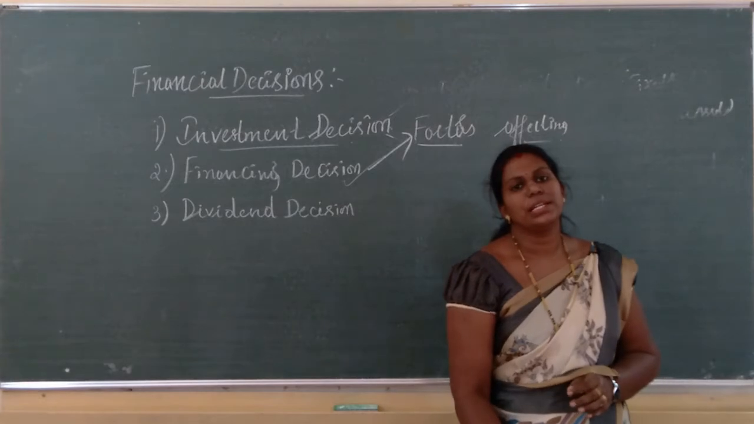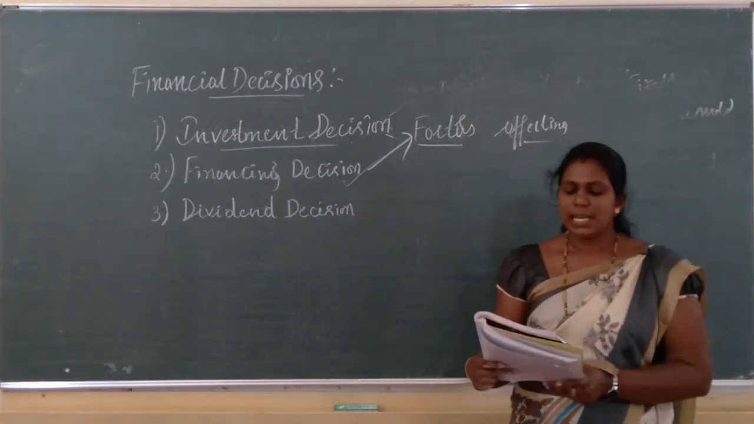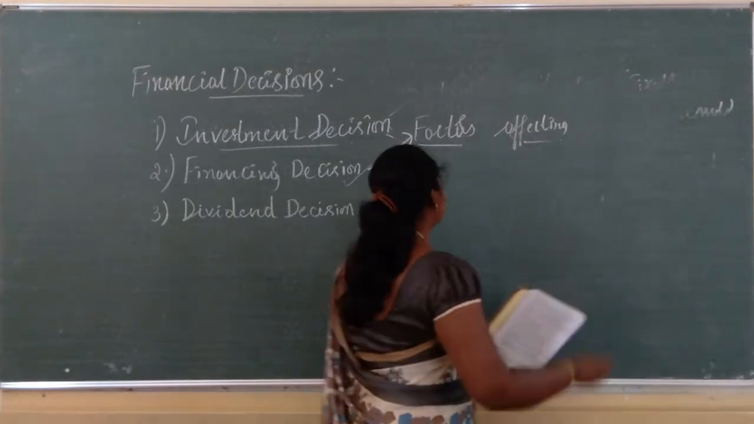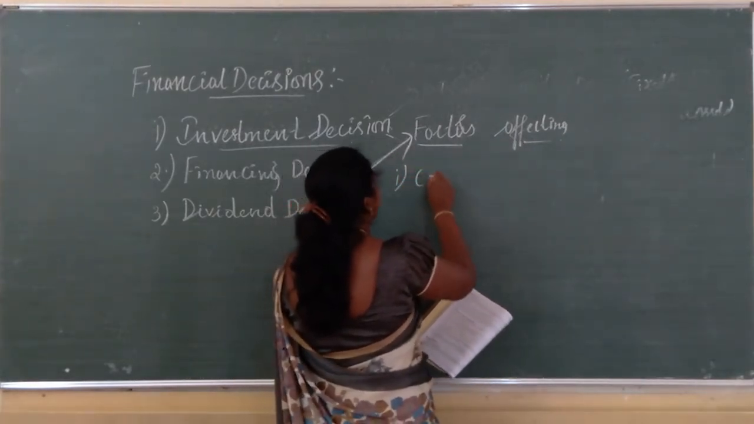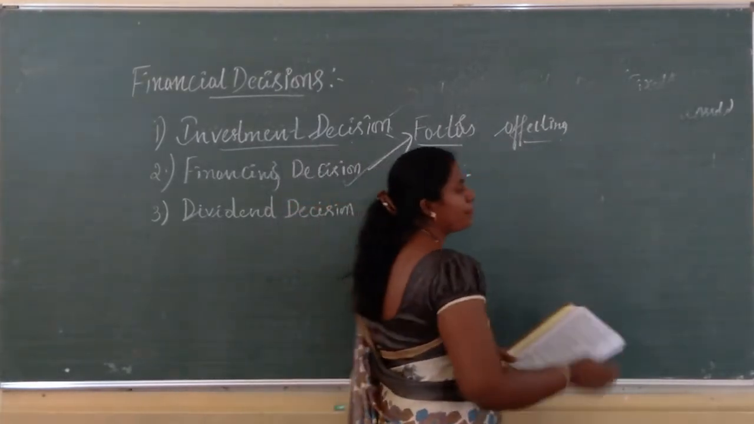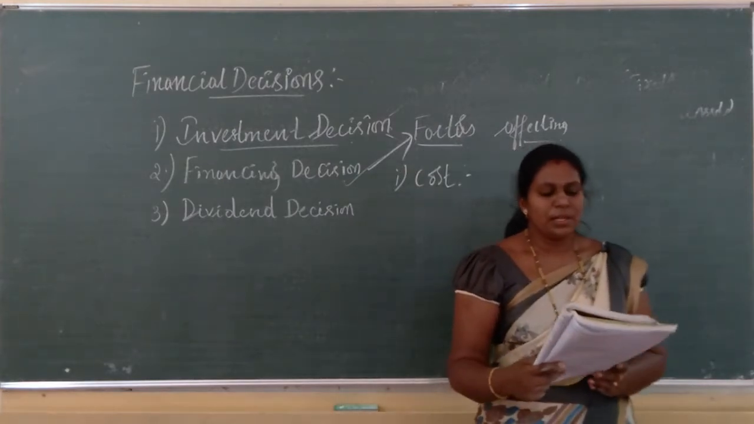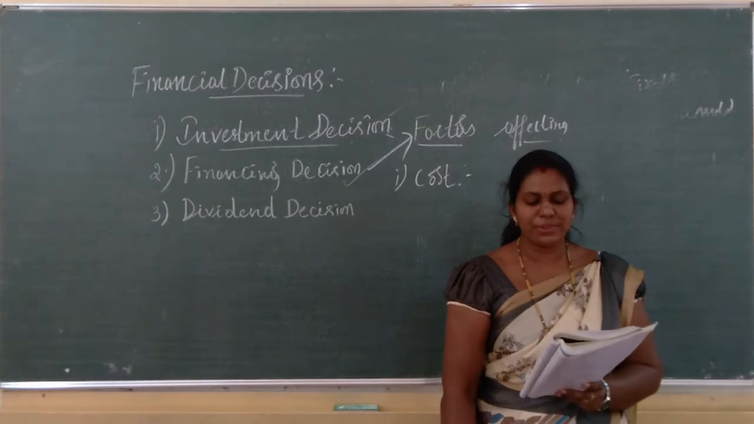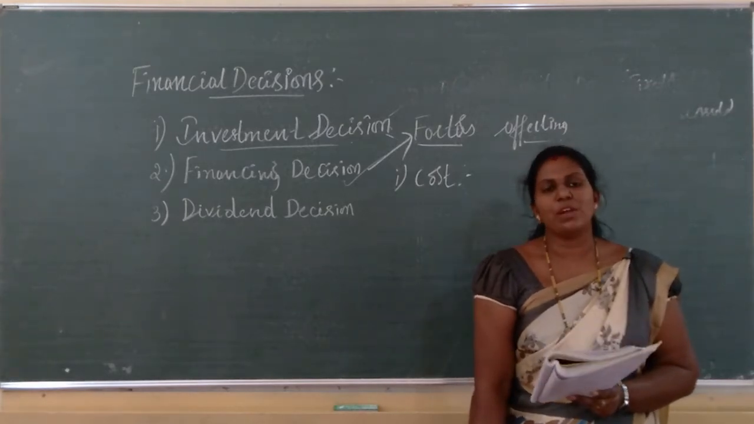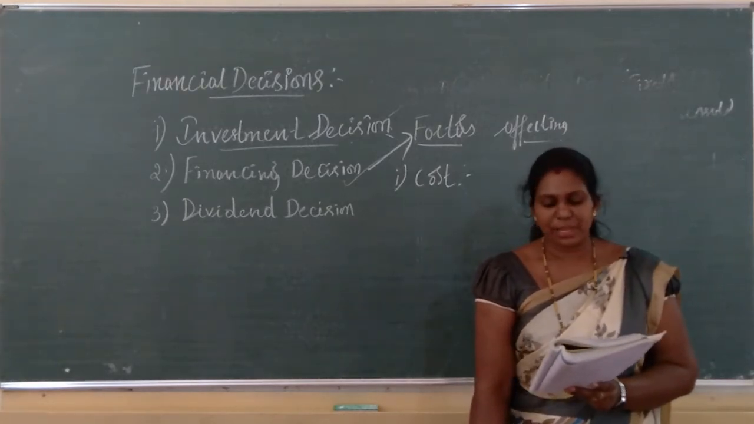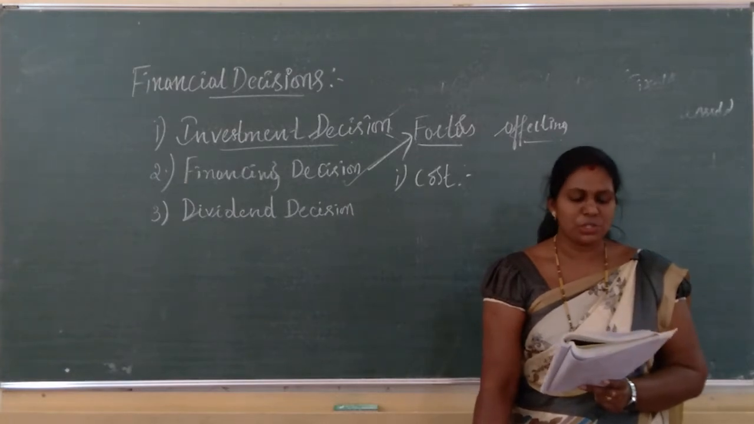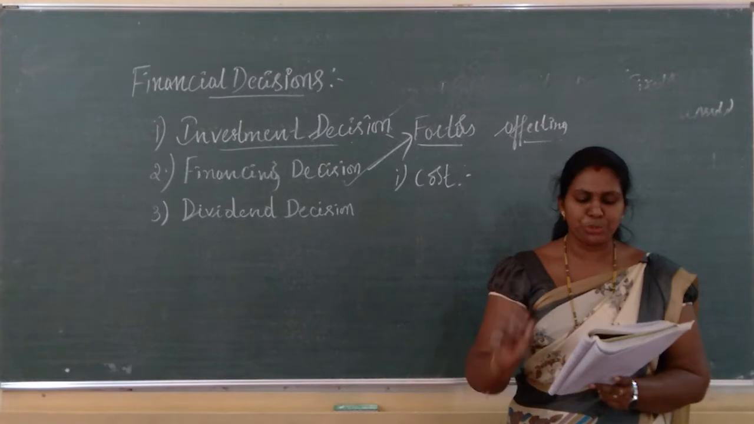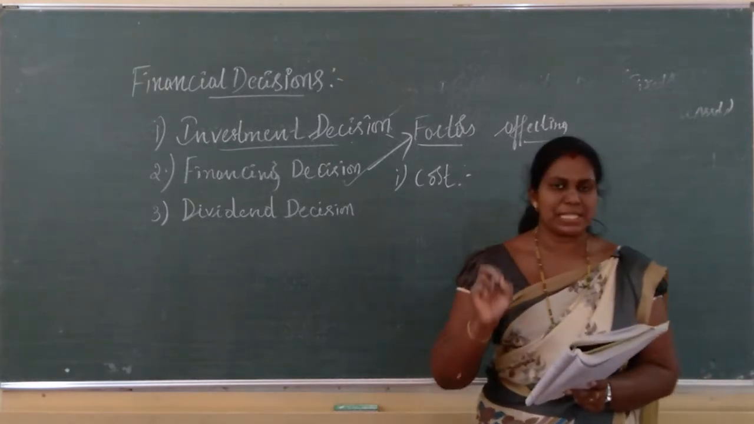What factors affect the financial decision? Yes, first one is cost. Okay, so first factor, cost. See here, the cost of raising fund through different sources is one of the factors which affect the finance. Usually the financial manager has to choose a source which is cheapest.